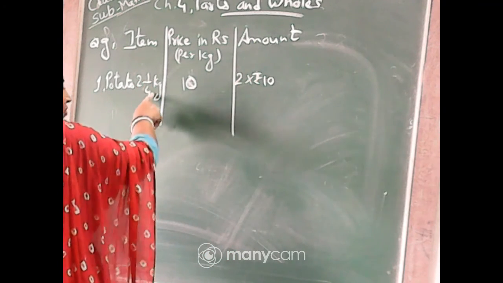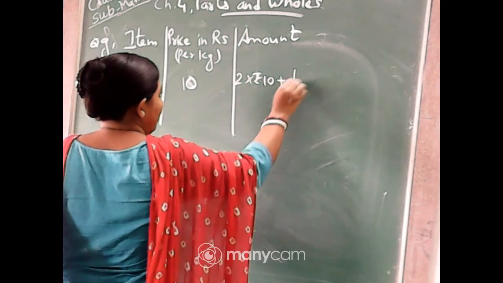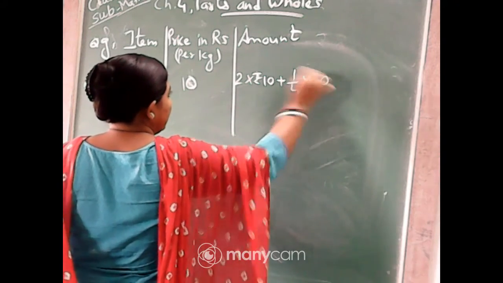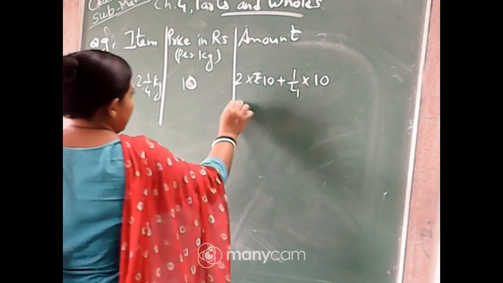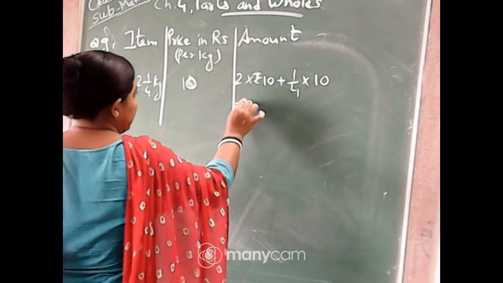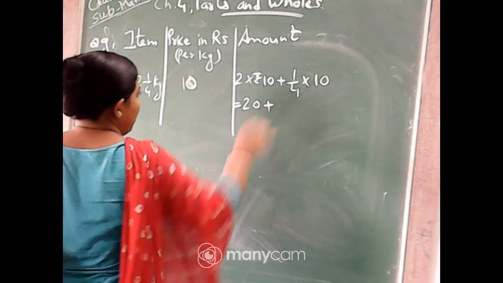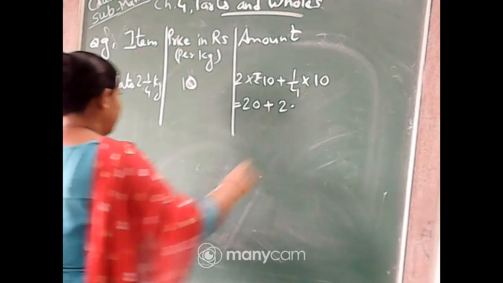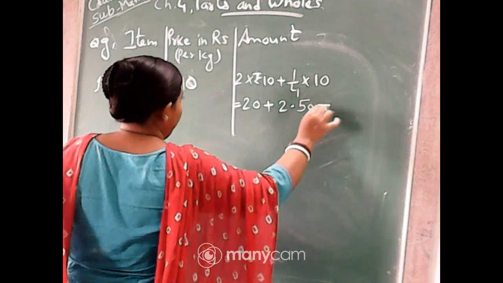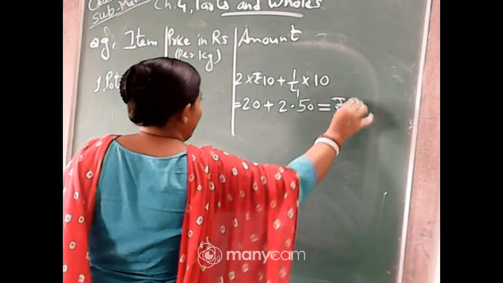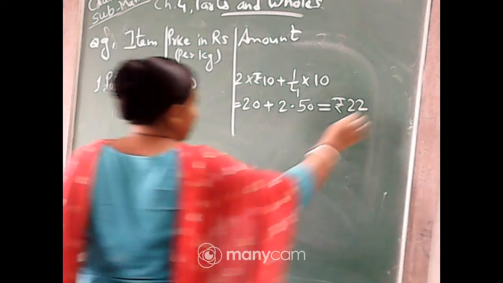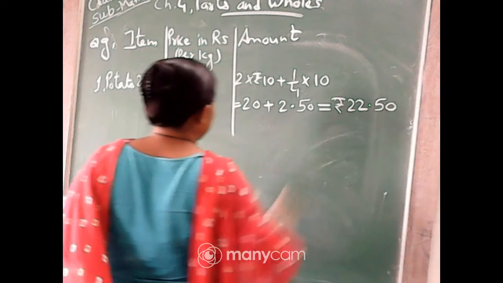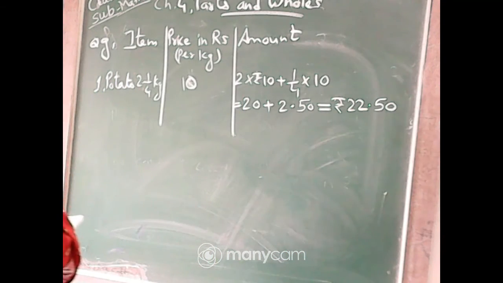Now you will find for 1/4 kg. So 1/4 of rupees 10. This will be 20 rupees plus, when you will solve this, it will be 2.50, which is rupees 22.50 paise. Rupees 22 and 50 paise.